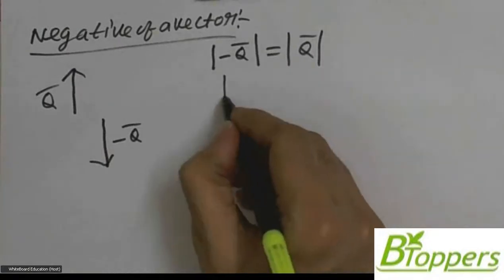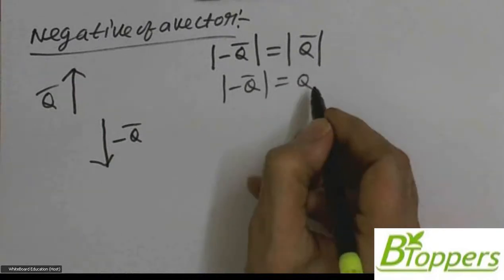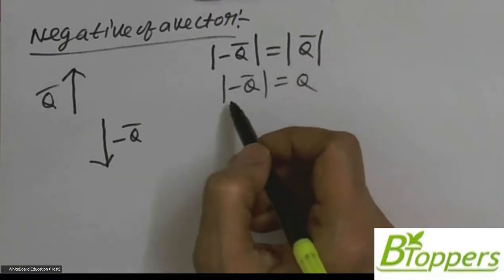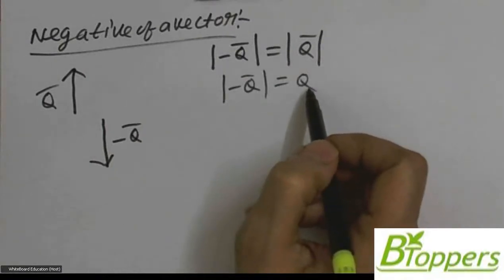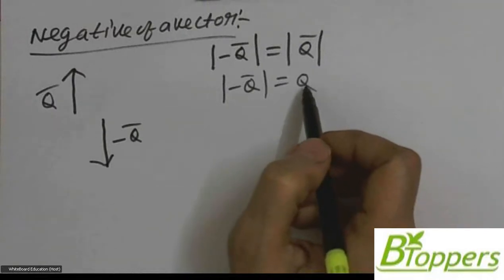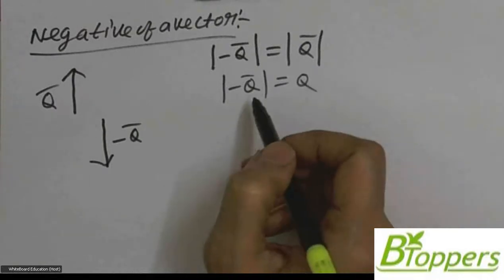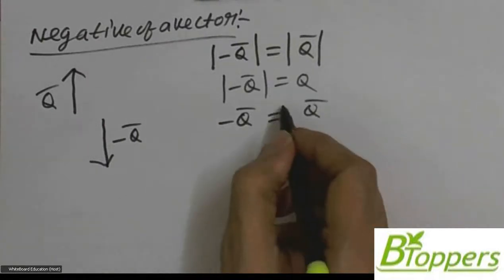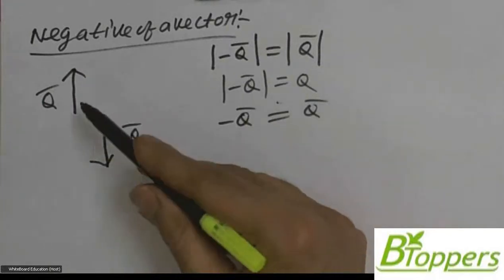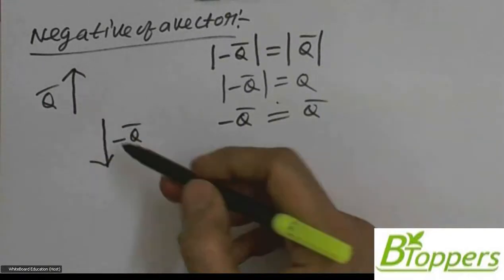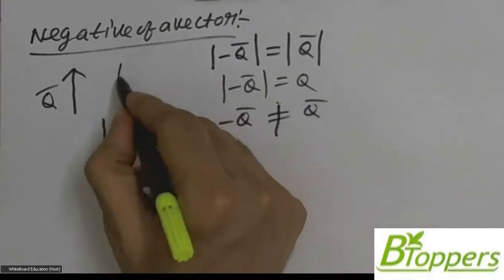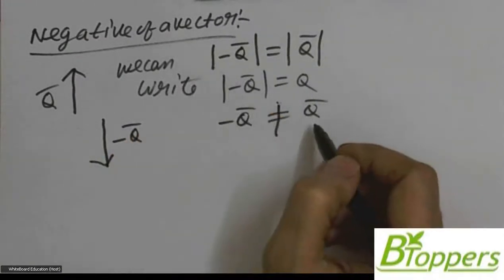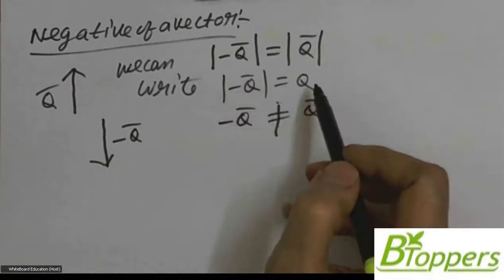And the modulus of vector q bar can be written as q. That means the modulus of vector minus q bar can also be written as q. Remember that the modulus of any vector cannot be negative. But you cannot write minus q bar equal to q bar, because the direction of vector minus q bar is not the same as the direction of vector q bar. So we can write vector minus q bar is not equal to q bar, but modulus of minus q bar equals q.